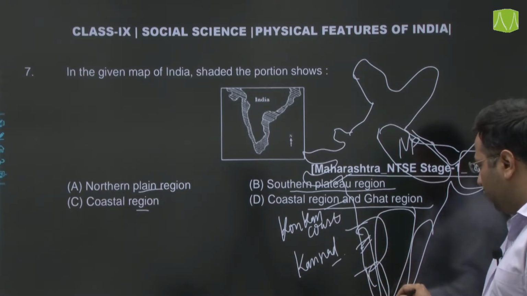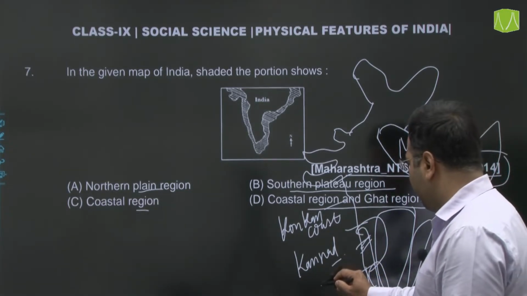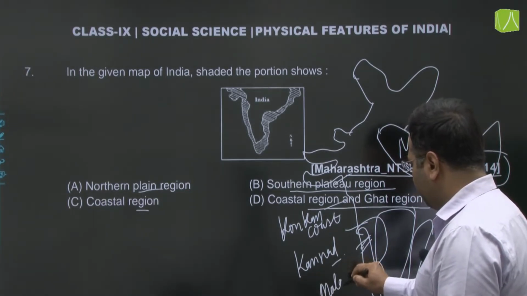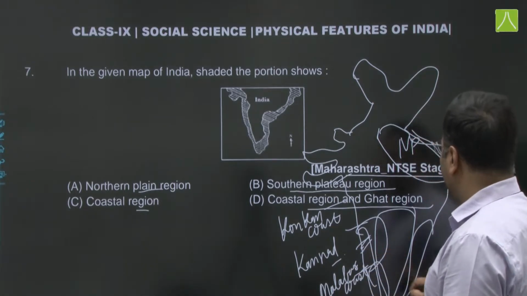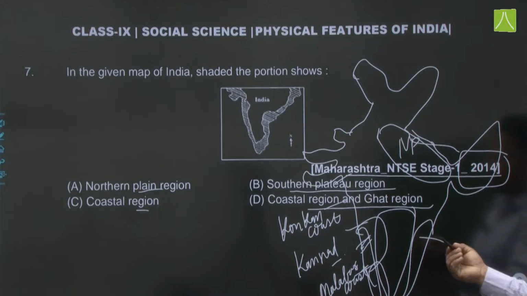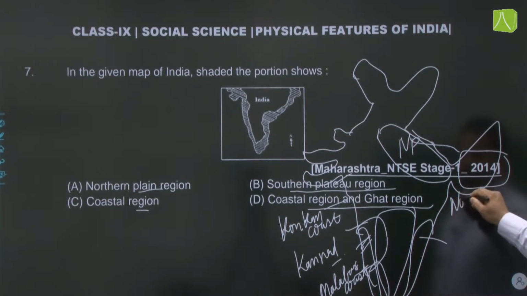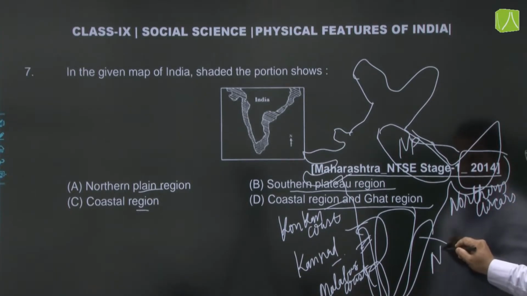Now nearby Kerala it is Malabar coast. Now on this side, this bifurcation, here you have Northern Circars, and there you have Coromandel coast.